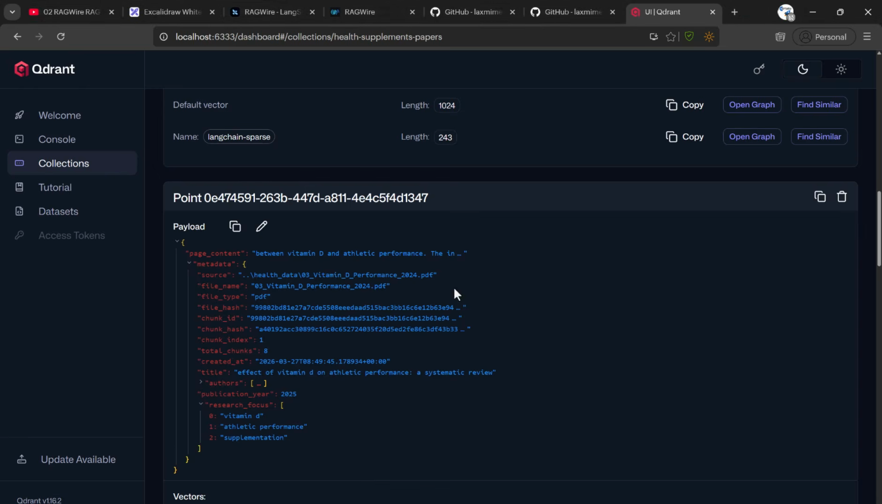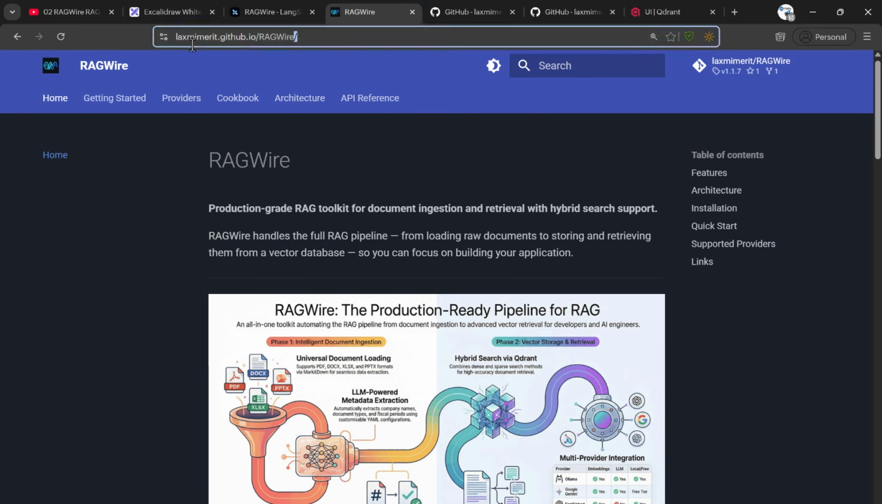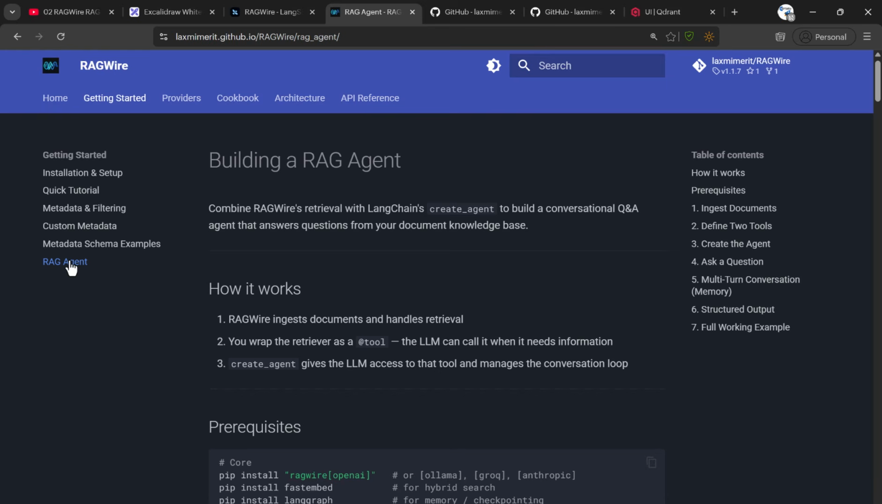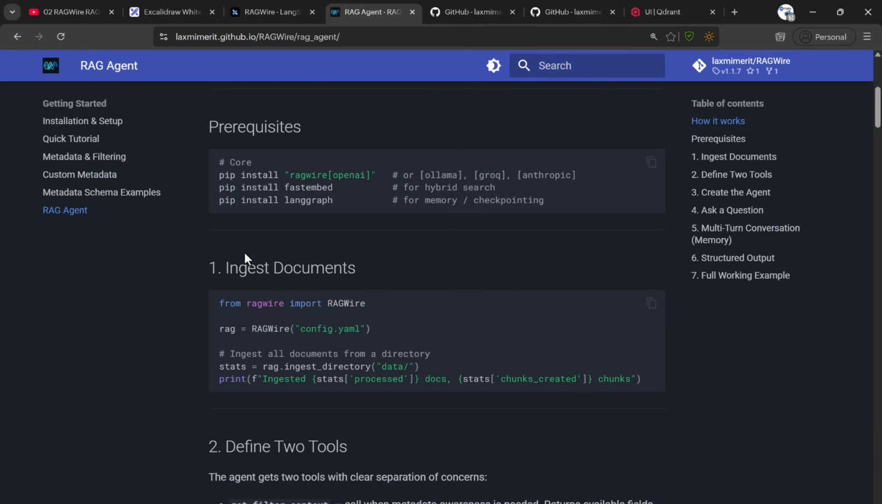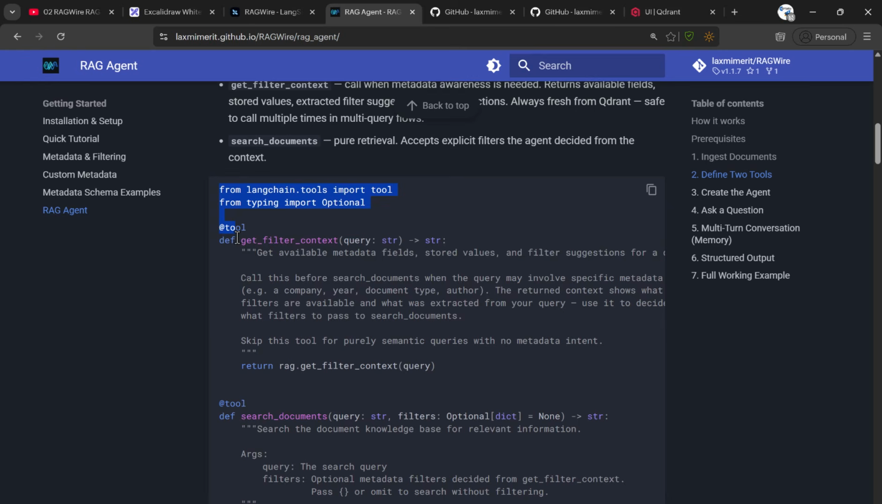Now it is time to implement our agent. For that, you need to come to the RAGWire site. This is the RAGWire documentation. In the documentation, click on getting started. Thereafter, you have RAG agent. Click on the RAG agent and scroll down. This is the tool implementation. Basically, you are going to have get filter context here.